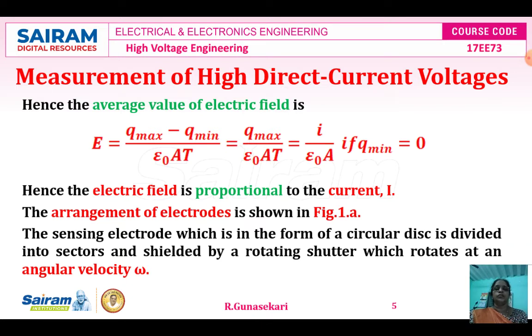Epsilon naught is the absolute permittivity. Hence, the electric field is proportional to the current I. From the equation E equals I divided by epsilon naught A, the electric field E is directly proportional to current I, and inversely proportional to epsilon naught and surface area A. The arrangement of electrodes is shown in the figure. The sensing electrode, in the form of a circular disc, is divided into sectors and shielded by the rotating shutter, which rotates at an angular velocity omega.